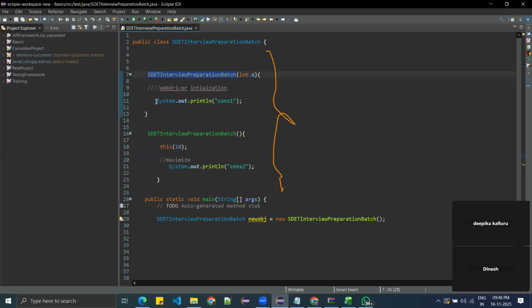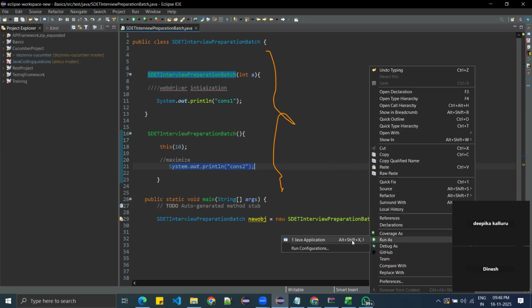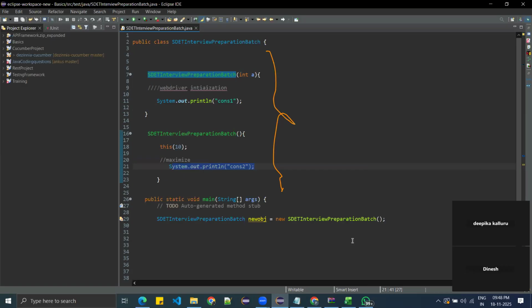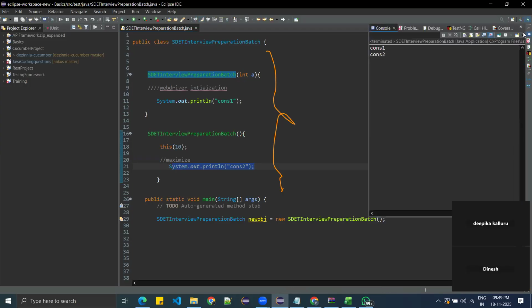Then it will print cons 1, and then it will come to the 21st line and print cons 2. So this is used to call the current class constructor. Got it? Yes, Priyanka. The this keyword is used to call the current class constructor, basically.